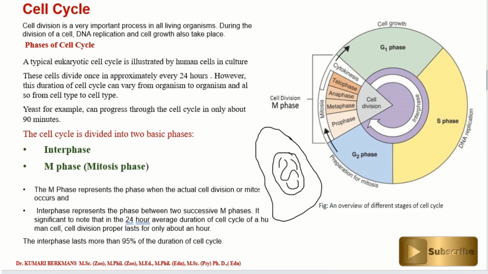The cell is ready for the division, right? And after that the phases are prophase, metaphase, anaphase, telophase, and cytokinesis. Let us see one by one what is happening during the mitosis.